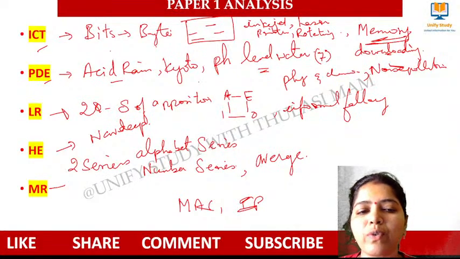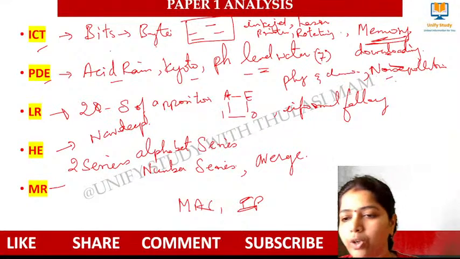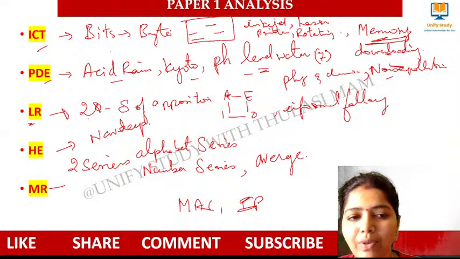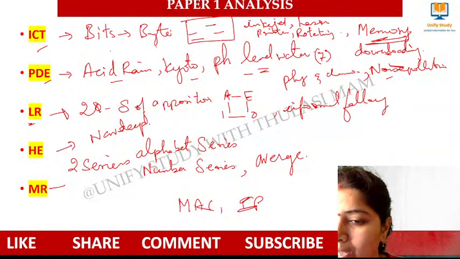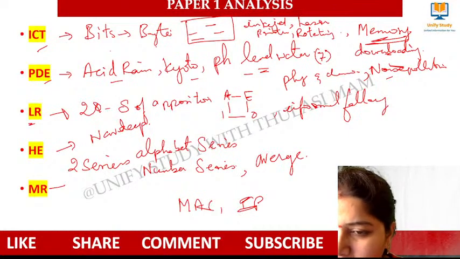In PDE, we have questions from acid rain, Kyoto Protocol, pH level of water, and noise pollution. In logical reasoning, we got two questions from square of opposition, and we have got a question from informal fallacies this time, right?